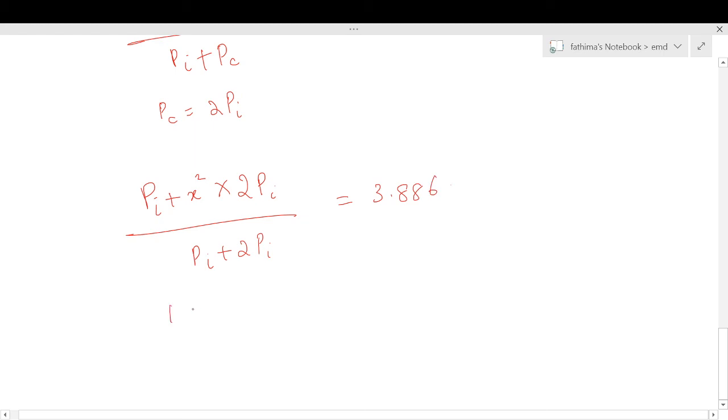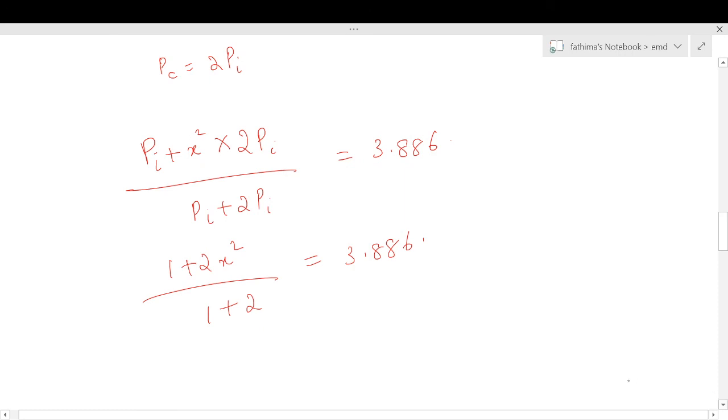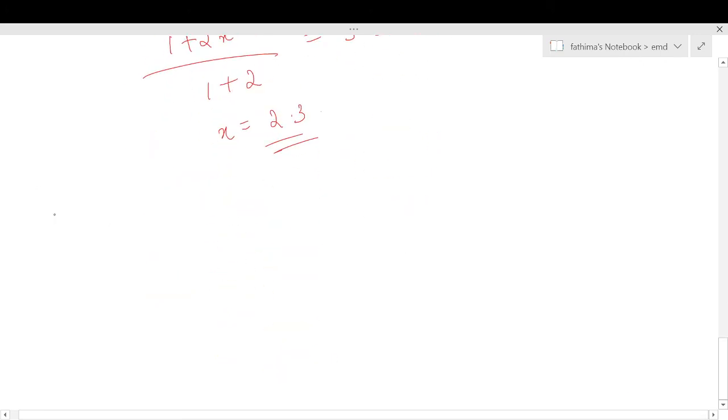Or we can write (1 plus 2x square) divided by (1 plus 2) is equal to 3.886. From this we get the value of x as 2.3. The half-hour rating of the machine will be equal to x times the continuous rating. So x is 2.3 into continuous rating 450, and we will get the answer as